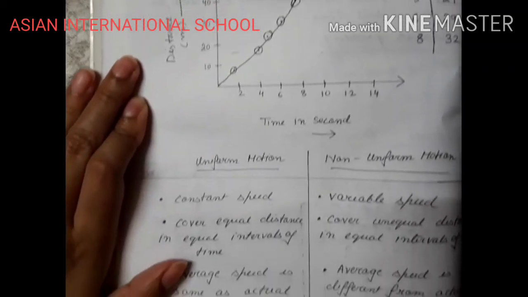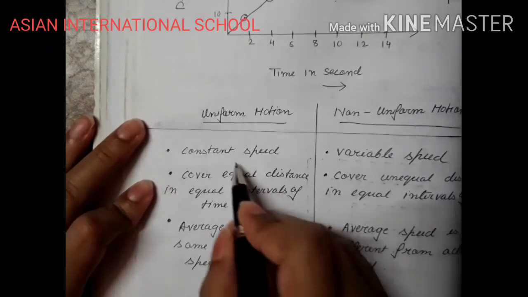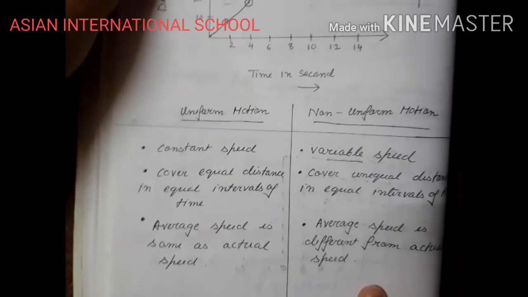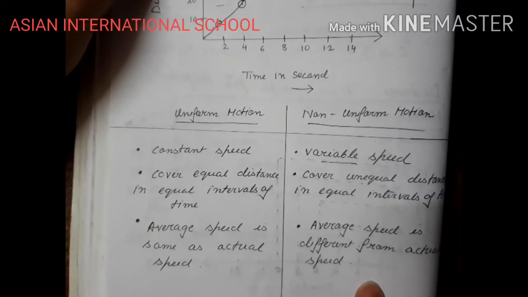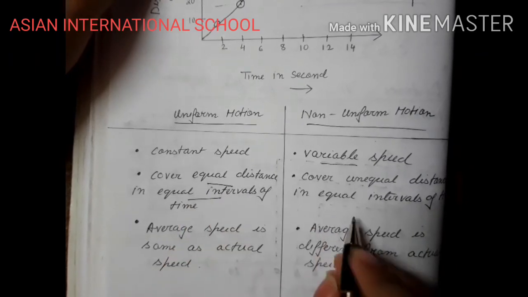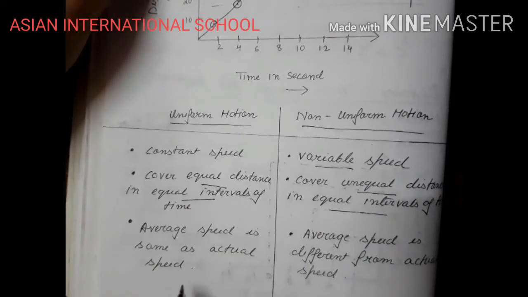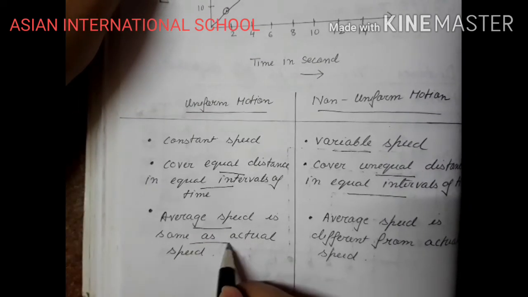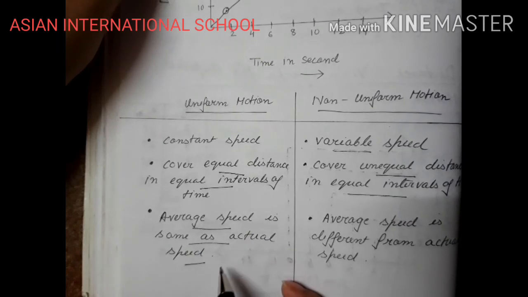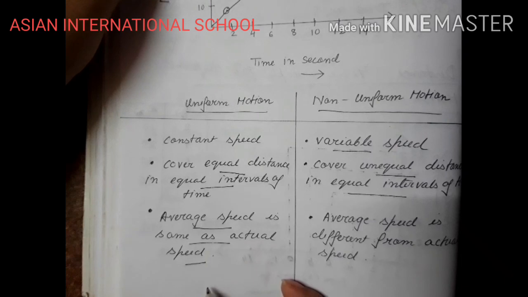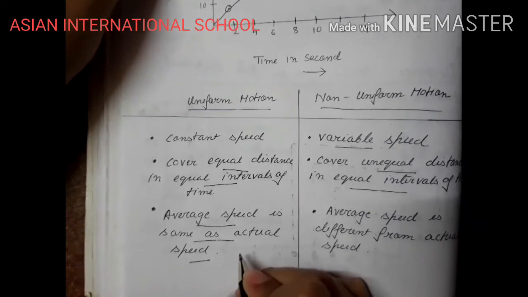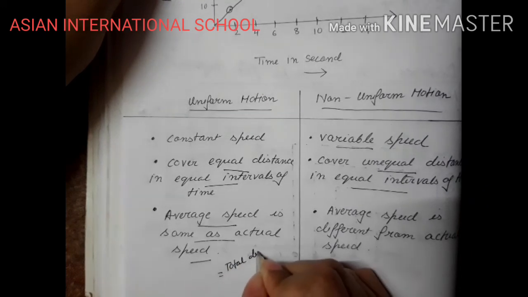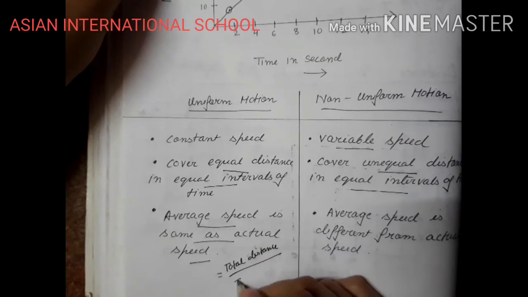So now let us see the differences. In uniform motion, the speed is constant. In non-uniform motion, the speed is variable, right? Now uniform motion covers equal distances in equal intervals of time, while non-uniform motion covers unequal distances in equal intervals of time. In uniform motion, average speed is the same as actual speed, because each and every time the speed is constant. So how do I calculate average speed? We calculate average speed by total distance by total time.